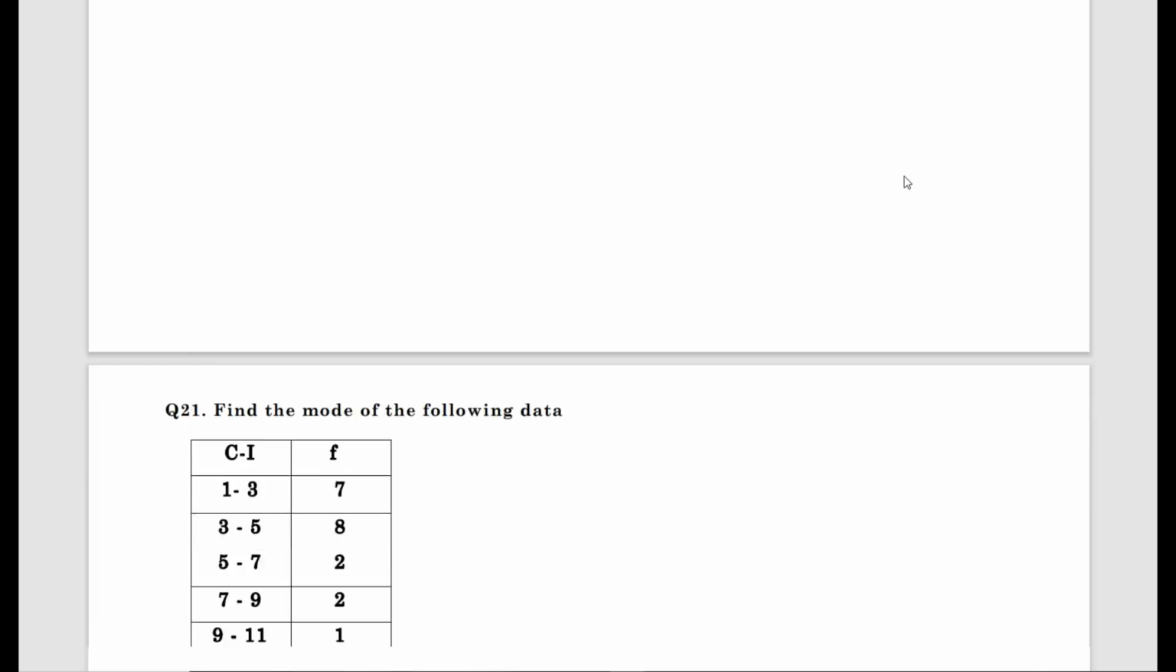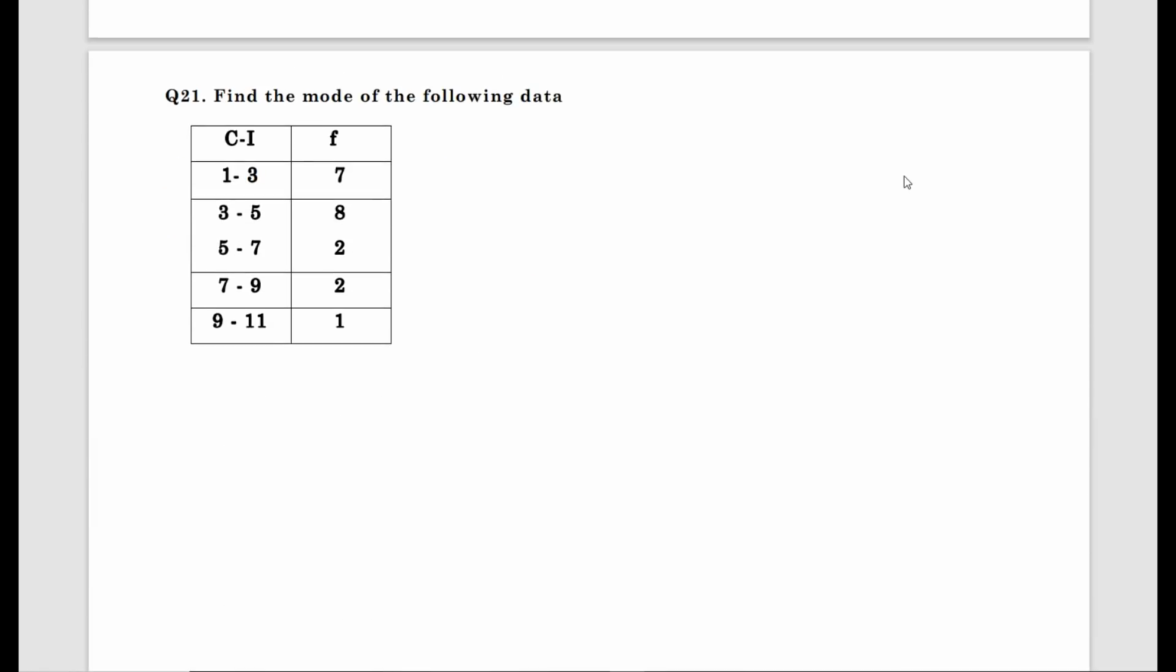Moving to the next question, find the mode of the following data. Before solving the problem, what I suggest is learn the mode formula. If you know the formula, do repeat it loudly. Mode equals, repeat. What is mode? It is the most repeating data.